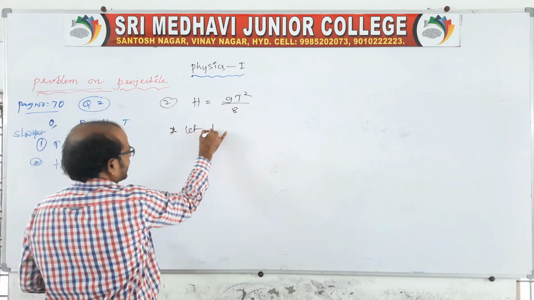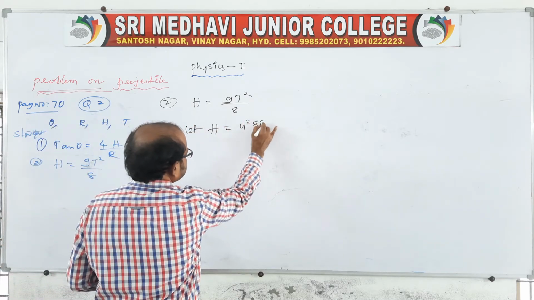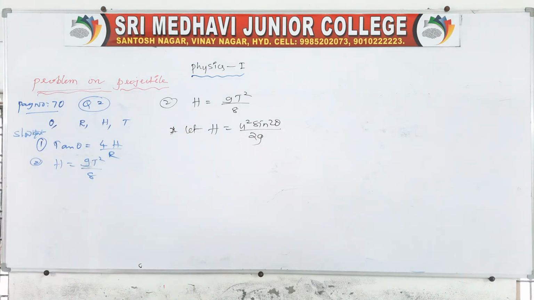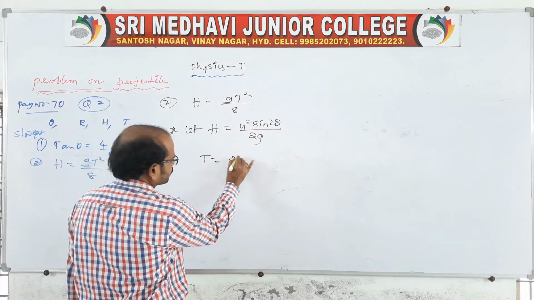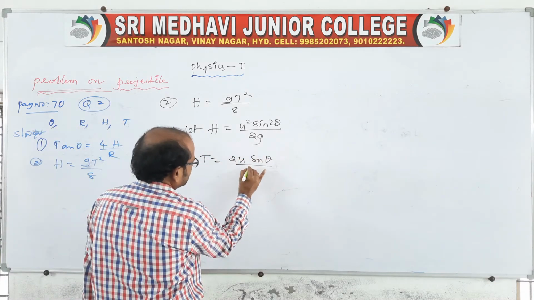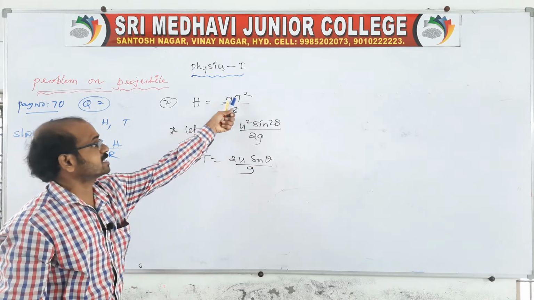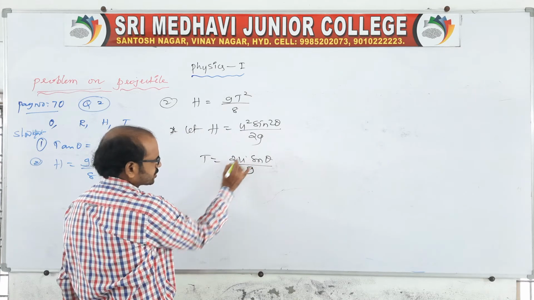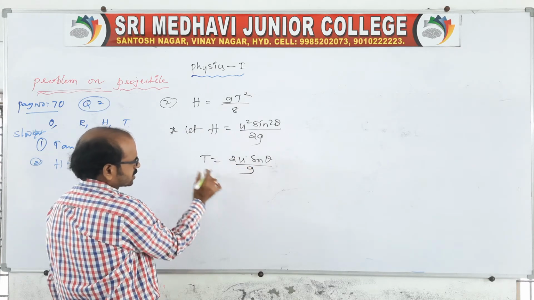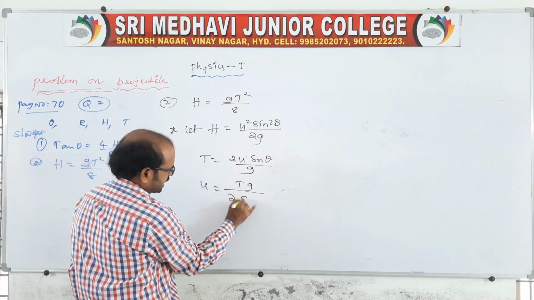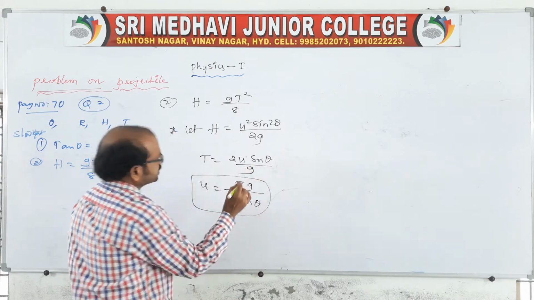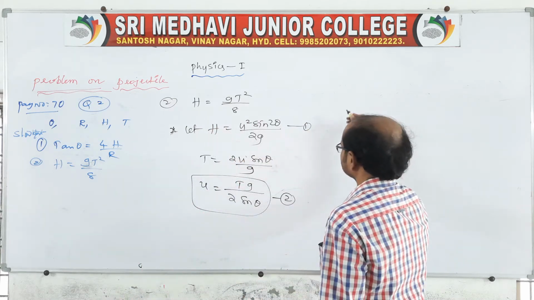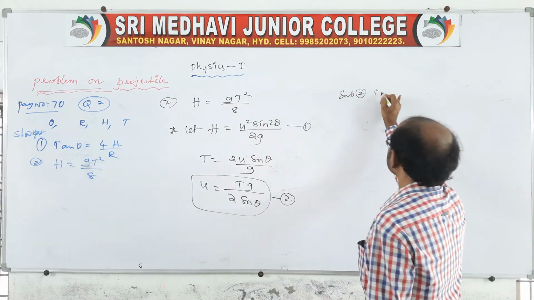But we know capital H is equal to u square sin square theta by 2g. Fine. And time of flight also we know, that is 2u sin theta by g. Here the relation is between H and T square. So you do one thing: from this get the u value, then cross multiply, u is equal to gT by 2 sin theta. That's all. Clear? This you give as equation 1, this is equation 2.